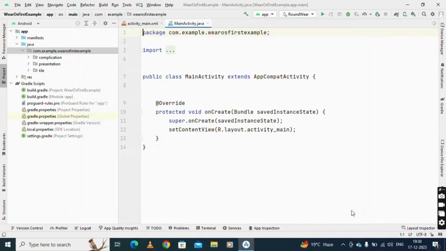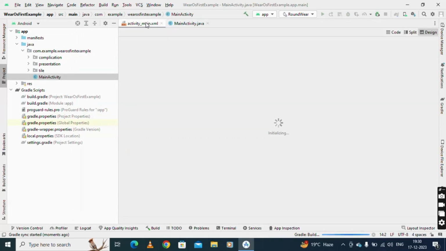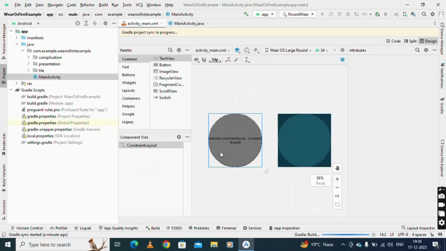So here, this is done. And here if we go to your main activity, you can see that we have a layout. Just wait for this. Yeah, so you can see that here we have a basic constraint layout on this watch.